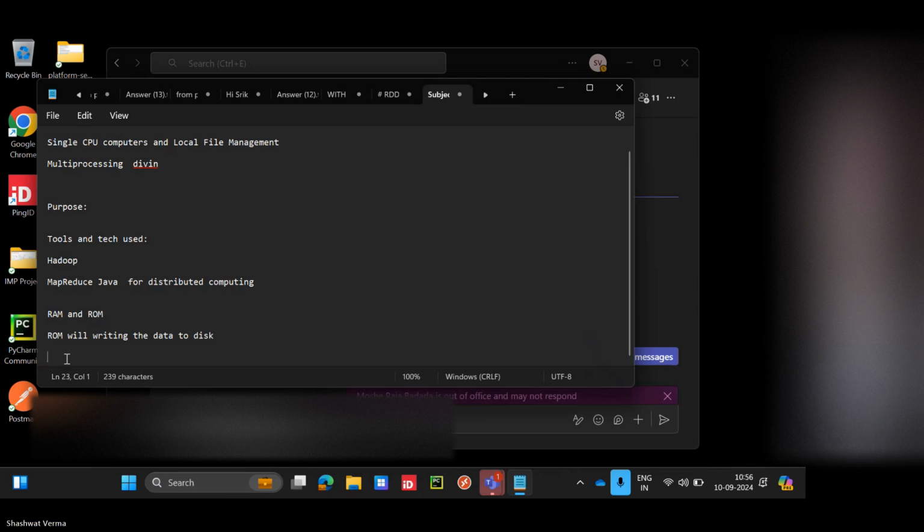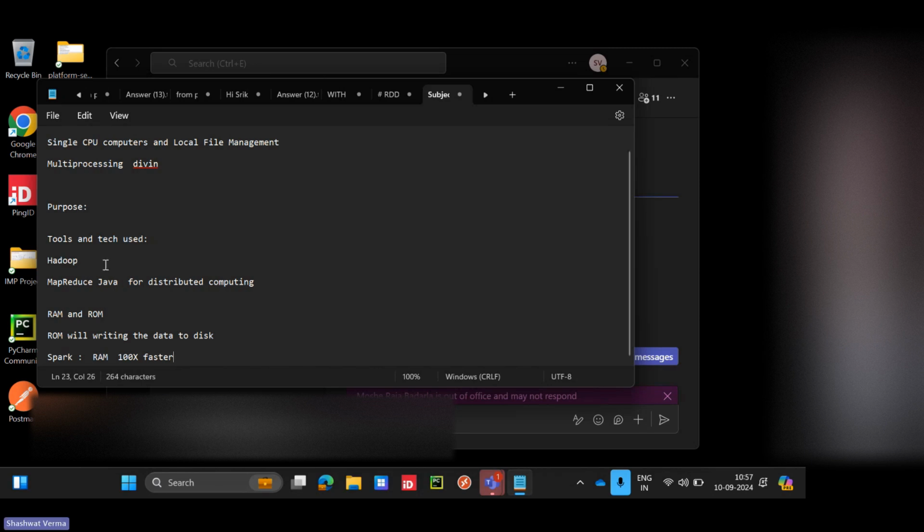So what happened is Spark came. Instead of writing the data to ROM, it started using RAM. That's why Spark is called in-memory processing. Hadoop MapReduce is disk processing, right? I got to know the backend reason, bro. That's why it is 100x faster, they claimed earlier. Now they have removed it from their website, but it was 100x faster.